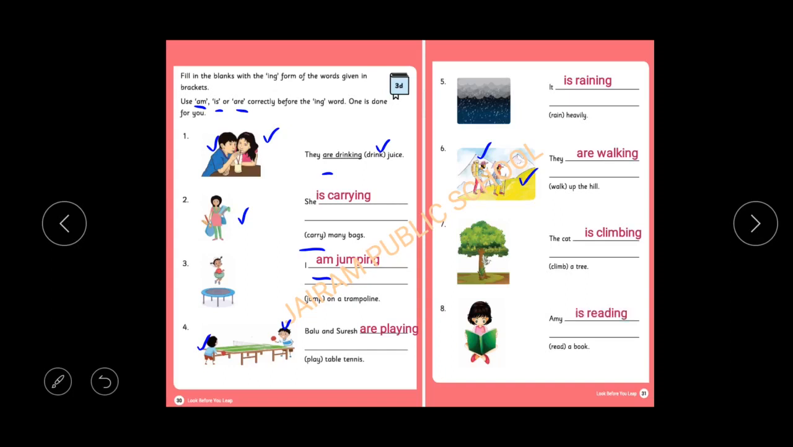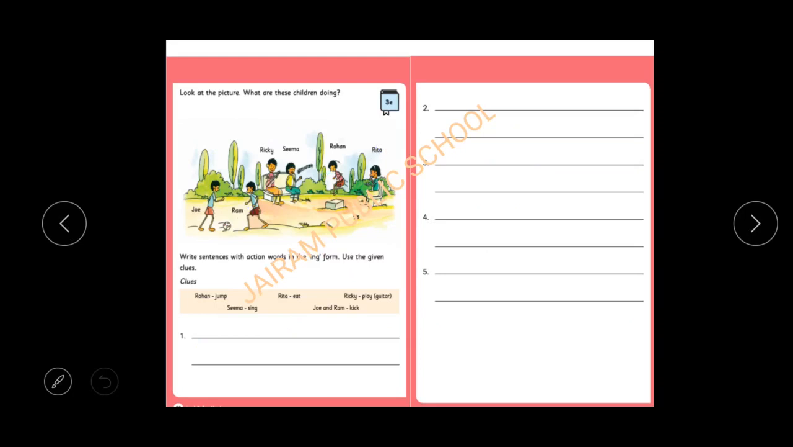Next, Emmy is reading a book. Next activity, children. 3E activity. Look at the picture. What are these children doing? Write sentences with action words in the ing form. Use the given clues. So first of all, we have to look at the picture, observe the children, and see what action they are doing. Then we have to write it in a sentence.